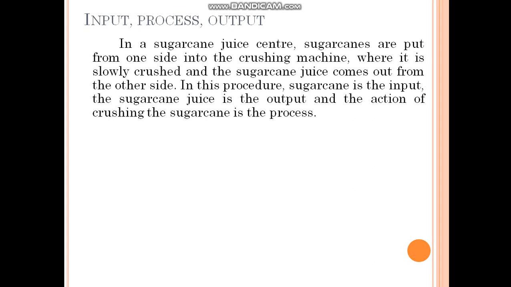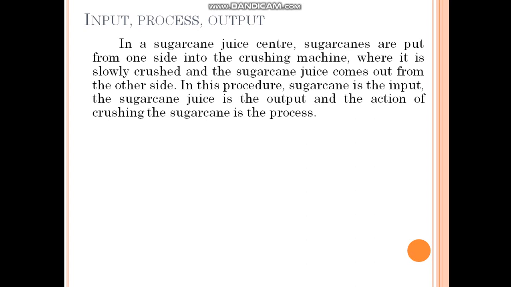Dear students, you know sugarcane? In a sugarcane juice center, sugarcane is put from one side into the crushing machine, where it is slowly crushed and the sugarcane juice comes out from the other side.